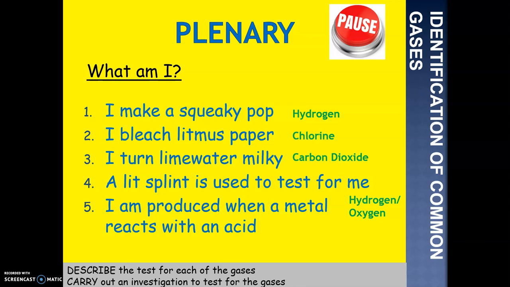And then number 5, I am produced when a metal reacts with acid. Excellent. It's a neutralization reaction, so that means it must be hydrogen gas. So give yourself a mark out of 5 for that overall. Excellent. If you got 5 or 4, well done. 3, good. 2 and below, let's add in the corrections there and maybe look over our table as well. That concludes this learning enhancement session video on the identification of common gases. Hope you have a great day. Thank you.